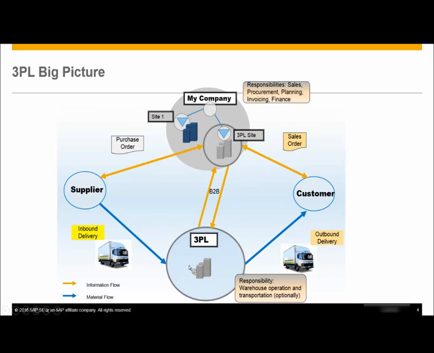Once the 3PL provider receives this message from your company, based on that, the 3PL will start processing the shipment, the execution part of it, and then those goods will be delivered to your customer directly. Yeah. So once the goods are moved out of your 3PL warehouse, the stock gets discounted in your 3PL site. So this information will again be sent once the outbound delivery has been done. The 3PL provider will communicate this information to your company, saying that I have shipped the goods and delivered the goods to your customer.